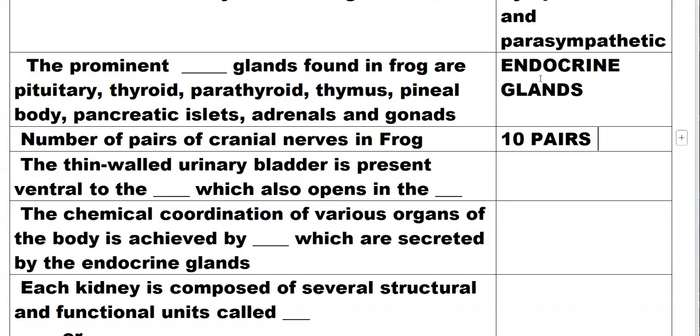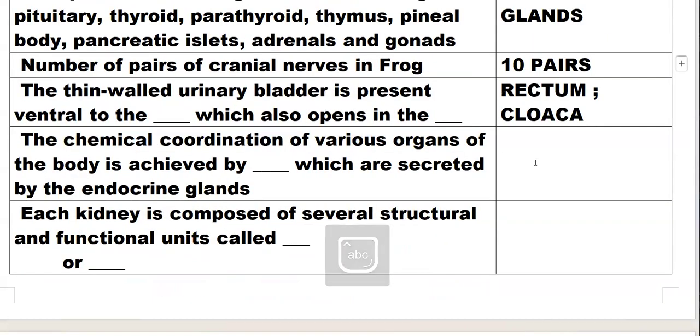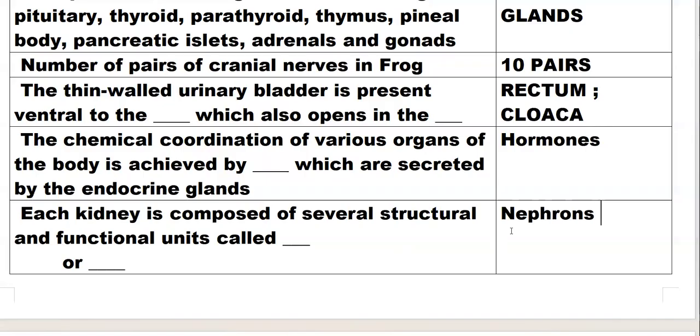The thin-walled urinary bladder is present ventral to the rectum, which also opens into the cloaca. The chemical coordination of various organs of the body is achieved by hormones, which are secreted by endocrine glands. Each kidney is composed of several structural and functional units called nephrons, also called uriniferous tubules.